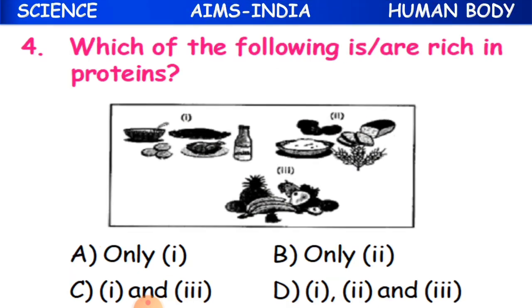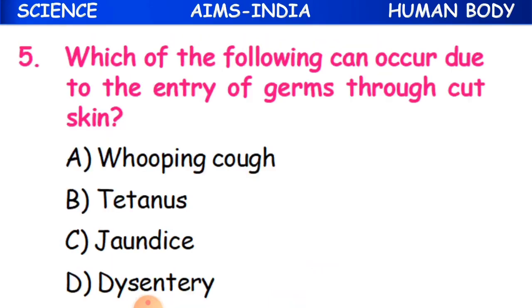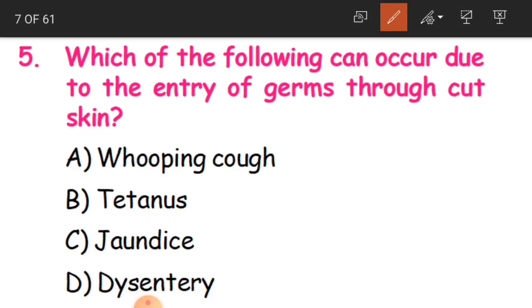The fourth question here, which of the following, okay, I'm sorry, I'm repeating it again. We'll move to the fifth one. Which of the following can occur due to the entry of germs through cut skin? See children, carefully listen to the question. Sometimes we have cut skin because of some wounds, and germs are going to enter through that wound.